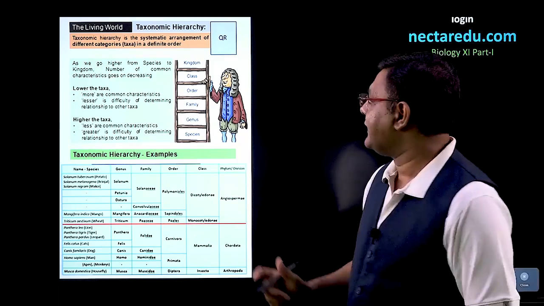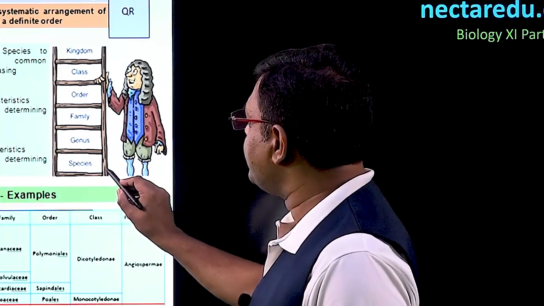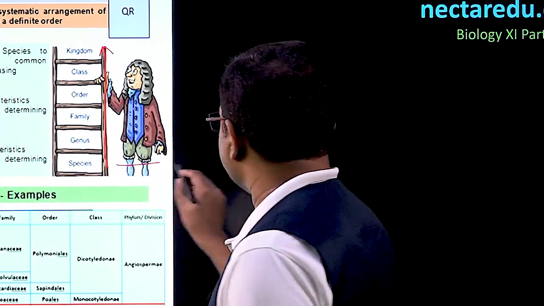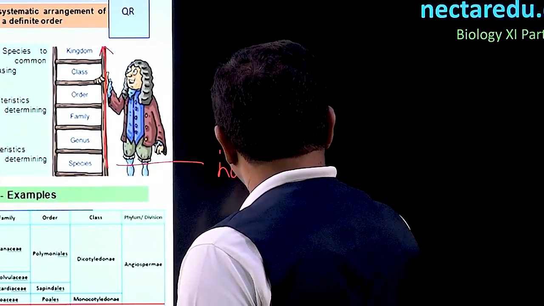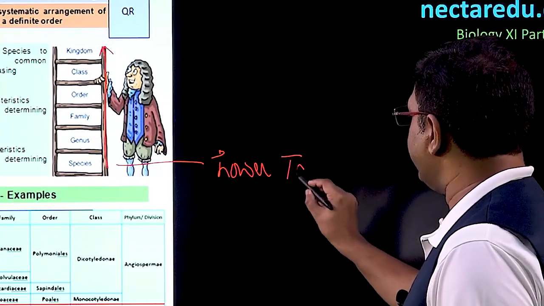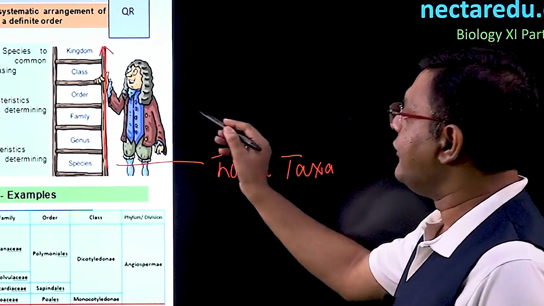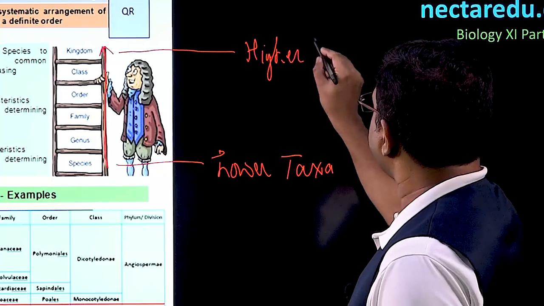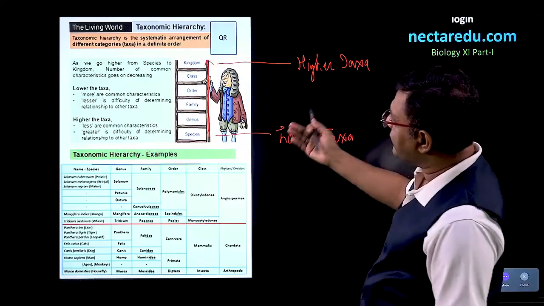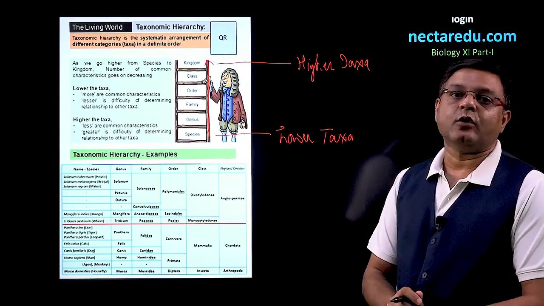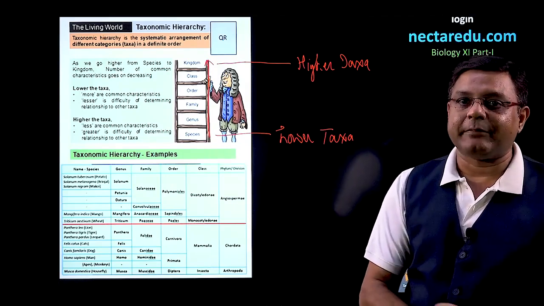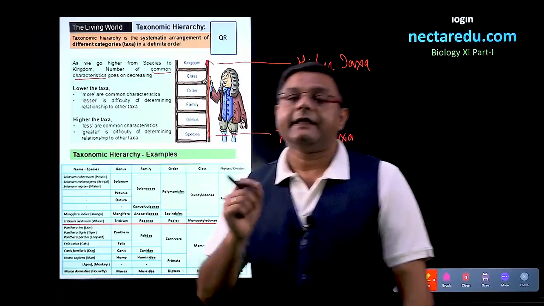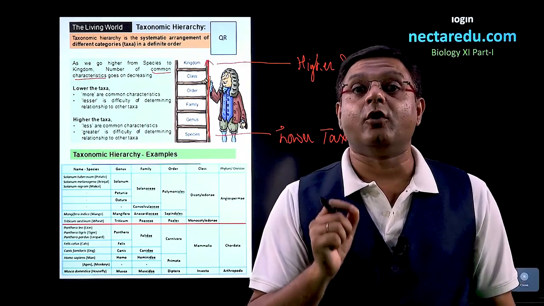Now, the first thing that we talk about when we move from species to kingdom, that is, we are moving from a lower taxa. So, species was the lowest. So, let us name it lowest or lower taxa. Kingdom was what? It was the highest. So, it was higher taxa. Now, when we move from lower taxa to higher taxa, a particular thing happens, and what is it? If we talk about common characteristics, then common characteristics will go on decreasing.